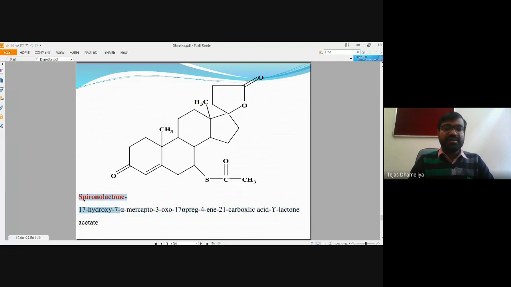It is called spiro. Why spiro? Because this is a carbon which is a common atom between the 2 rings. That's why these kinds of structures are called spirocyclic compounds. The word spiro is used only when one atom is part of 2 rings together. You can see this one atom is part of both the rings: this 5-membered cyclic lactone as well as this other ring. Both rings are connected through this single carbon, so these compounds are called spirocyclic compounds.